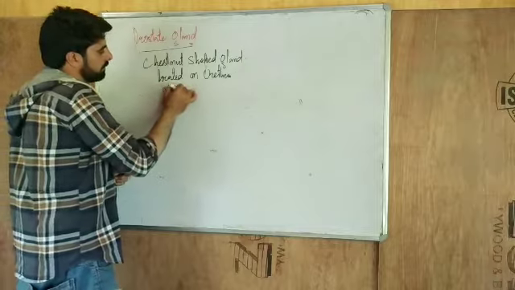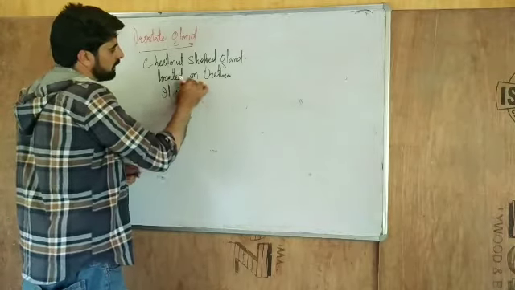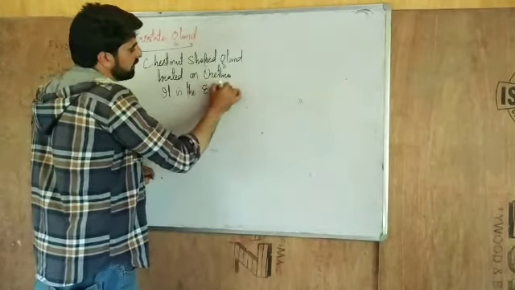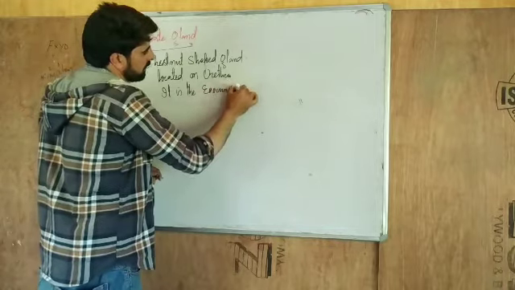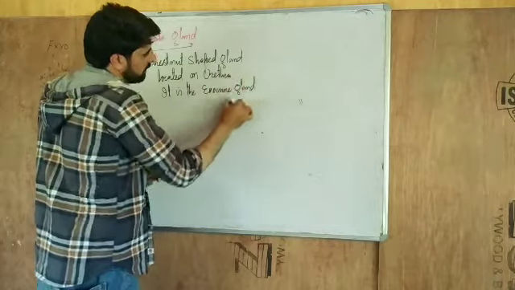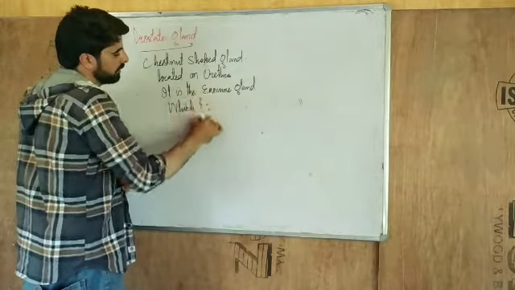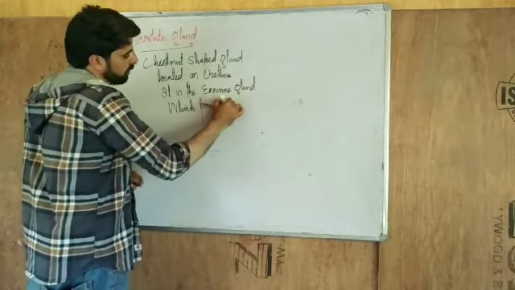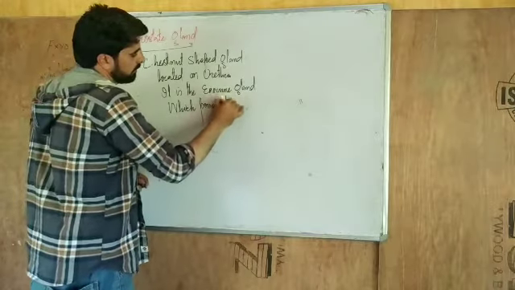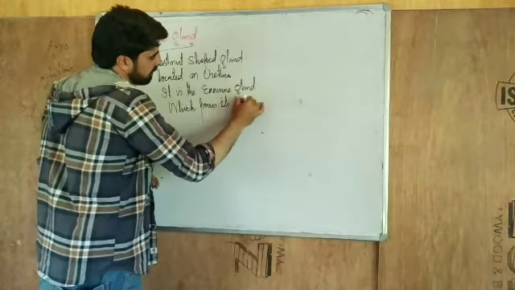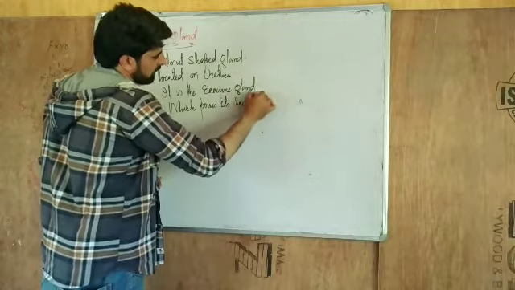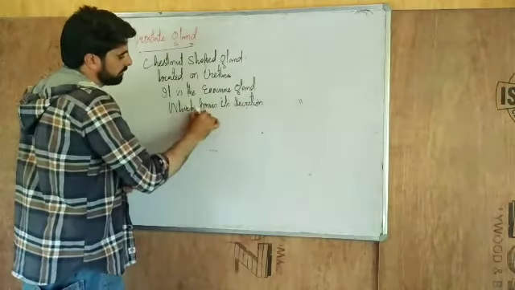It is an exocrine gland which pours its secretion into the urethra.